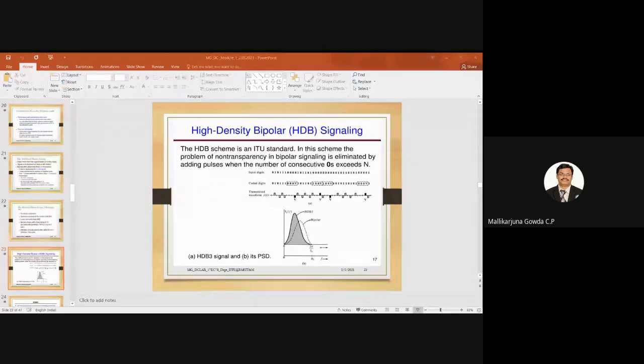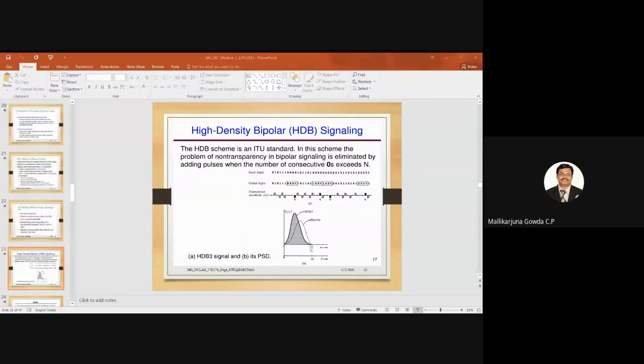And how do I code that? So 3 zeros by no pulse, right? Then V equal to 1. Actually, it should be a positive pulse, but I am representing it by a negative pulse to indicate that it is violating the bipolar rule, because the previous one here is represented by a negative pulse, right?